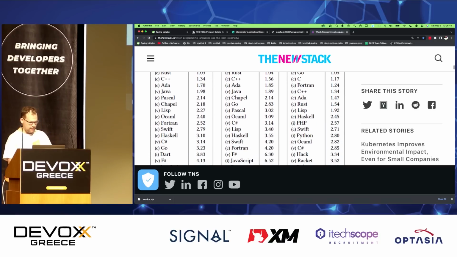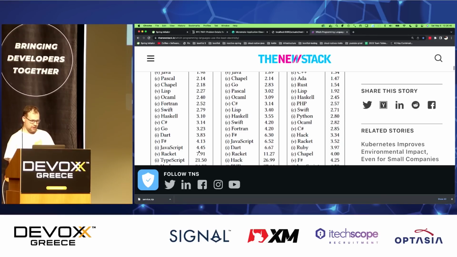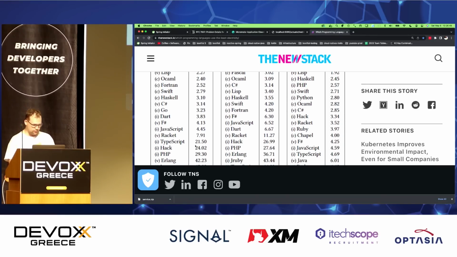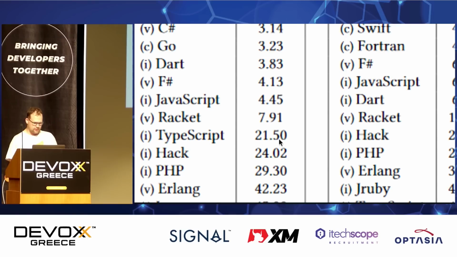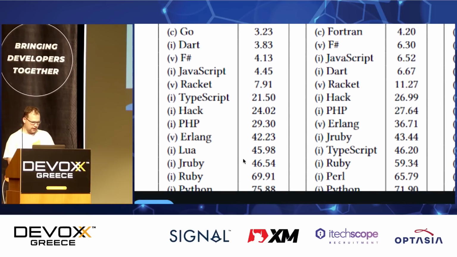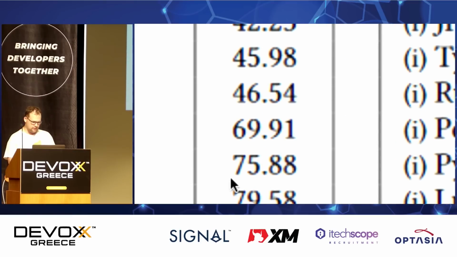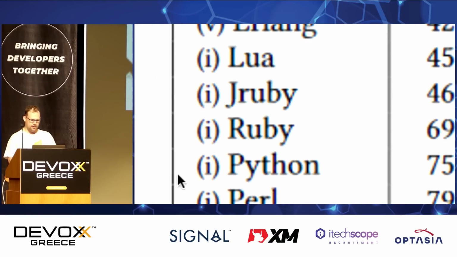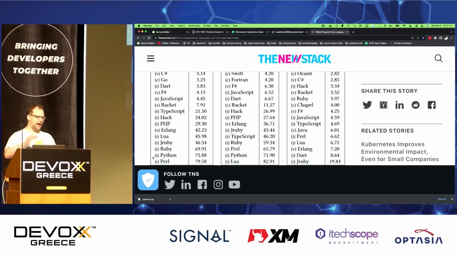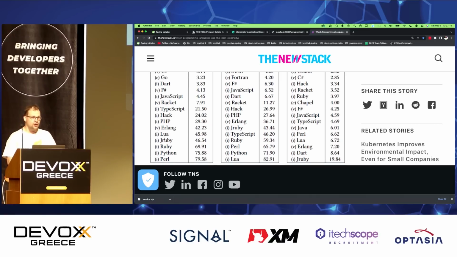You've got Go, more than 3 times, F#, Dart, JavaScript, TypeScript. Wow, TypeScript, what is going on, buddy? What happened? I thought TypeScript was JavaScript. What is this? I don't even understand how that's possible. And then, look, I love Python, but wow. That's 32 and a half times more inefficient compared to Java, right? So, okay, Java is pretty good. Now, there are two reasons for this.